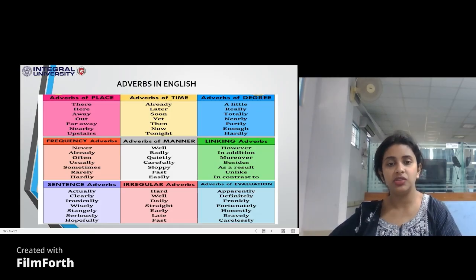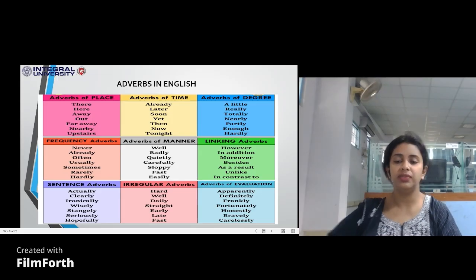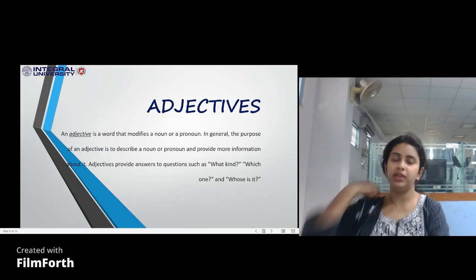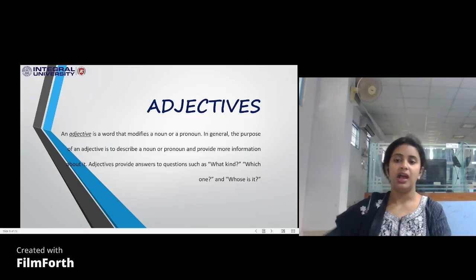Then there is the negative adverb. It's hard to do. It's early, it's late, it's past. Then sentence adverbs, actually, clearly. All of these form parts of adverbs. Now, the next topic that we have for today is adjective.